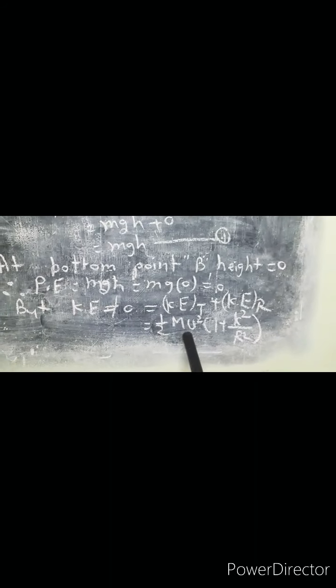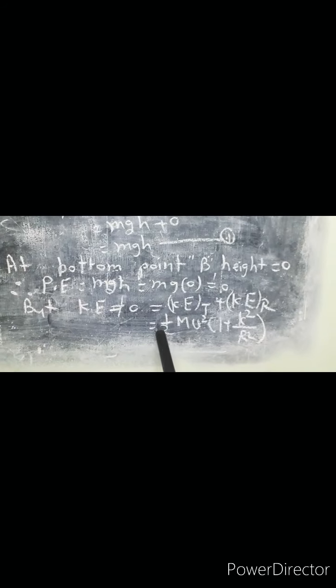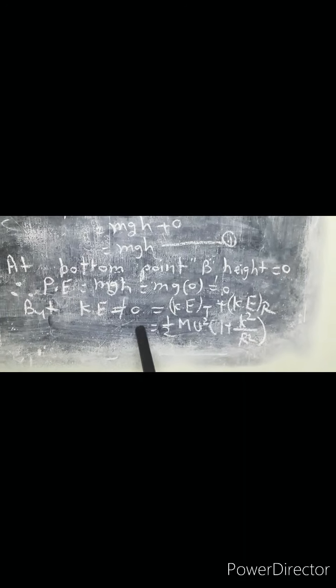But kinetic energy is not equal to 0, and it is given by two types of kinetic energy, namely translational energy and rotational energy. Just now we have seen the standard formula. We obtained the expression for kinetic energy: 1/2 mv square in a bracket 1 plus k square upon r square. This indicates the total energy at point B.